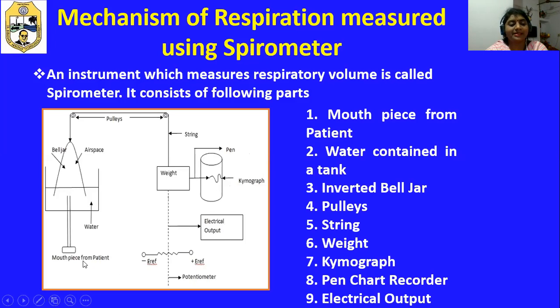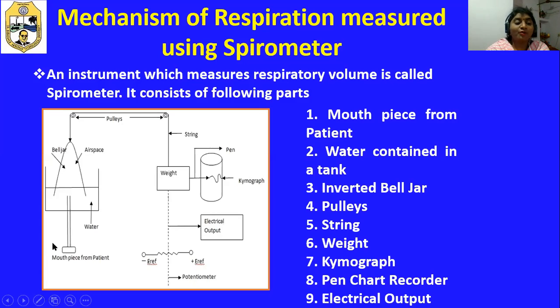Next, when a person exhales, what happens? Now, this inverted bell jar rises up and the pressure in the bell jar is going to be increasing, and whatever the change in position of weight due to this increase in pressure is going to be observed by using this kymograph, which shows the respiratory patterns. The change is also written on the chart paper using this pen, and we observe the electrical output for exhaling.